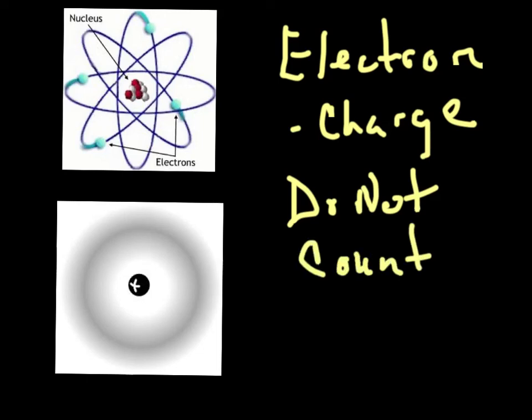Now I want you to think about that, because I'm going to ask you in class, why don't electrons have mass? Why do they not count in the mass of the atom? So that's something I want you to think about. Maybe take some notes and come back to class with some ideas. And that's our introduction to the atom.